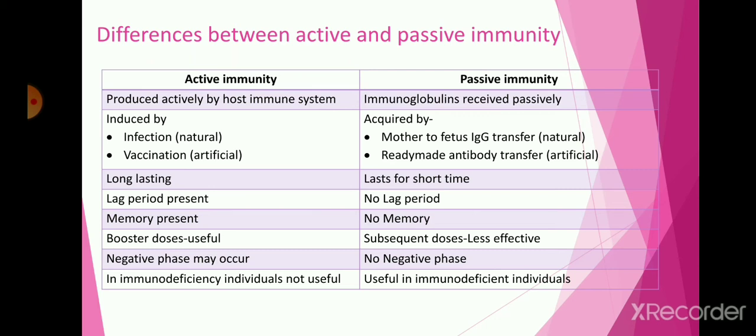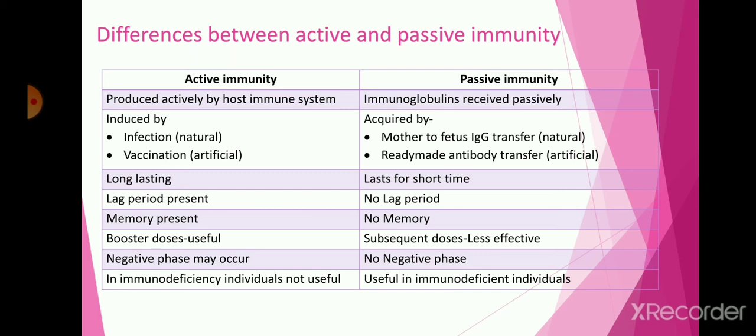Vaccination means a kind of chemical which contains half-killed viruses or bacteria, and these are useful for producing active immunity against the microorganism, that is, artificially producing active immunity which fights against the organism, the microorganism, and the pathogen.